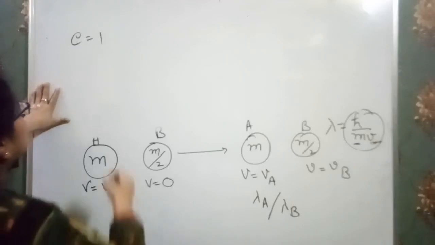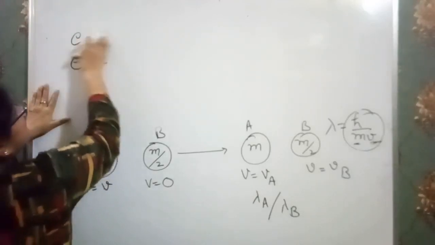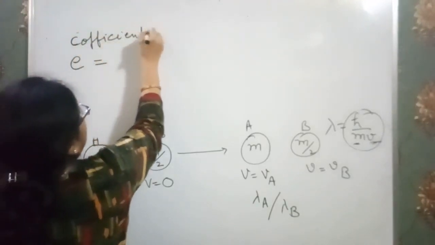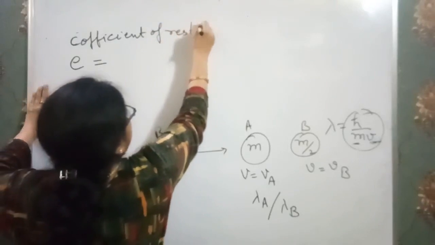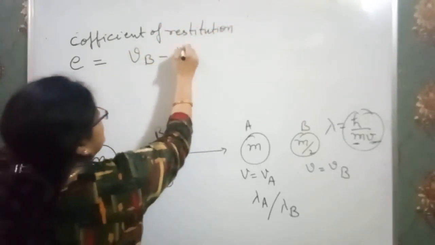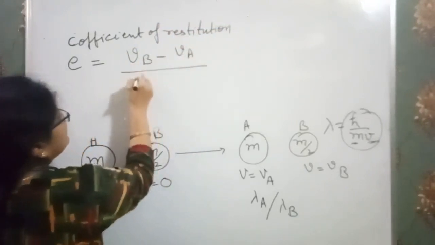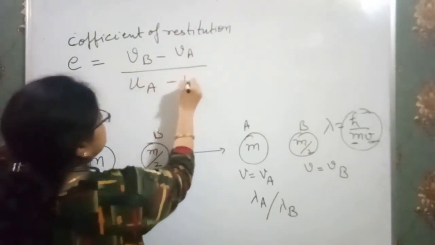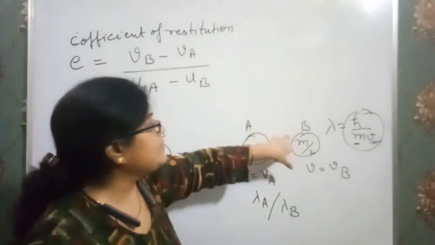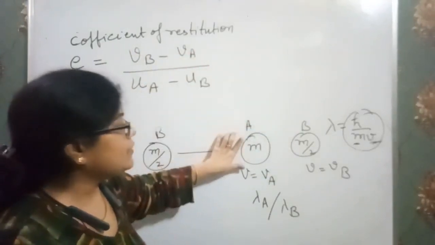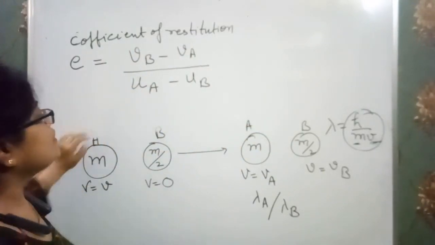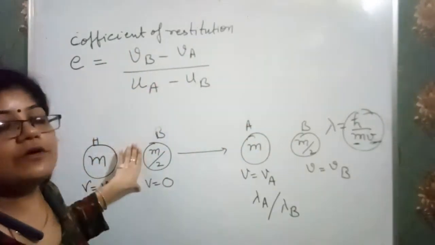And one thing I also want to explain before explaining the question: the formula of coefficient of restitution. I just write it, you just note it down. Coefficient of restitution is VB minus VA over UA minus UB. VB is the final velocity of the second block, VA is the final velocity of the first block, UA is the initial velocity of the first block, and UB is the initial velocity of the second block.